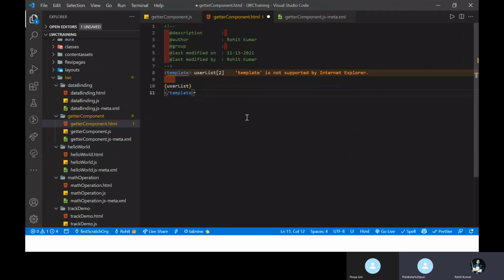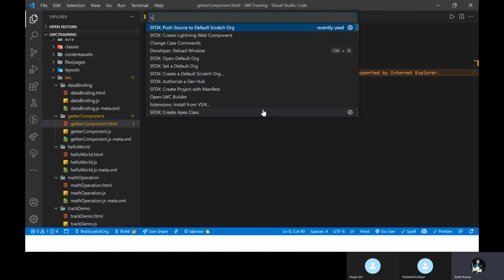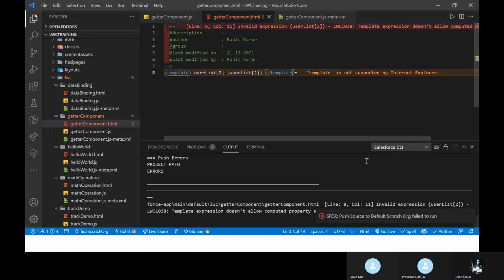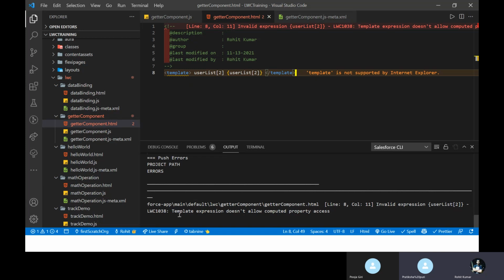No, you have to take two. Okay, display it here. Yes, this one. So just save it, and it's throwing me an error again. You can see after some time, invalid syntax or something like that. Here you can see: template expression is not allowed in property access. So we cannot give this expression under the LWC template.